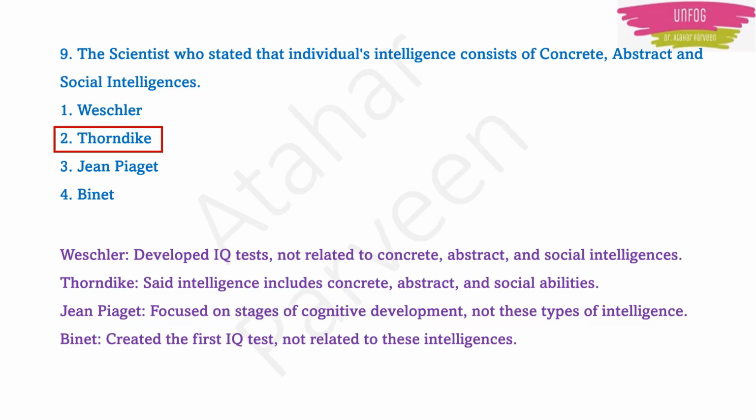The remaining two scientists: Jean Piaget focused on stages of cognitive development, and Binet created the first IQ test. So Wechsler and Binet are related to the IQ test. Thorndike and Jean Piaget are related to intelligence and cognitive development. Particularly, the person who used the words concrete, abstract and social abilities was Thorndike. So option 2 will be the correct answer. Okay.